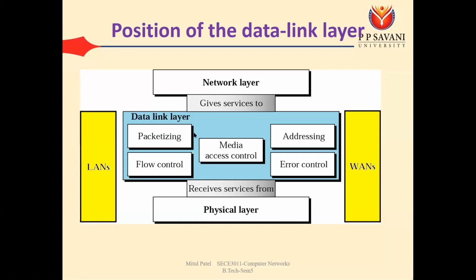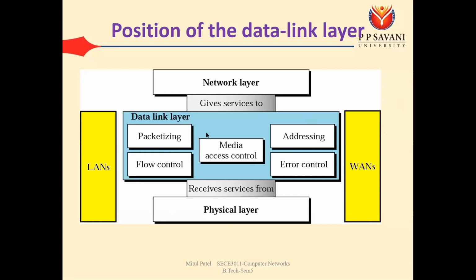So we can say that some of the services of the data link layer are... Generally, the physical layer and data link layer both work on a particular link. So within the network, when we are talking about anything, we need to worry about two layers, that is the physical layer and the data link layer. Once we go outside the network, only then will the network layer be added, but right now we have just started, so within the network we need to worry about the physical layer and data link layer.